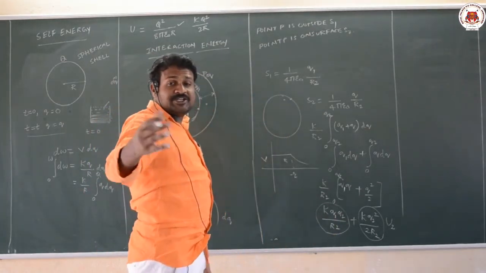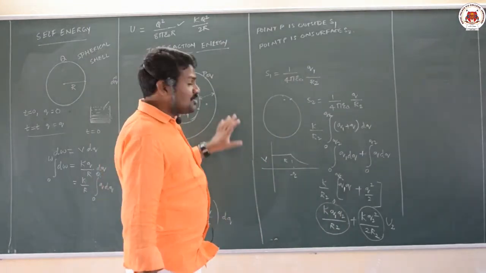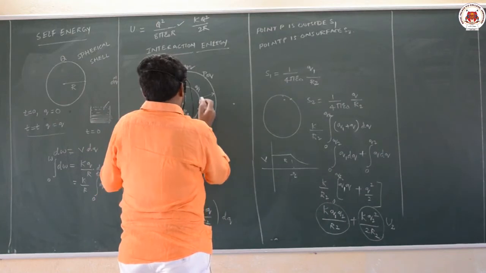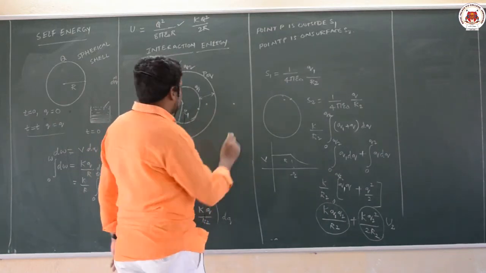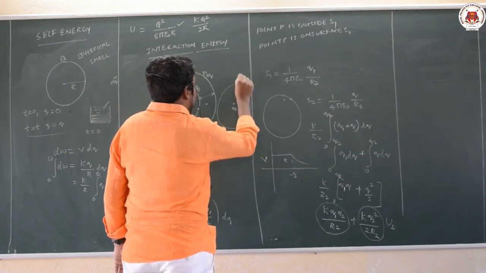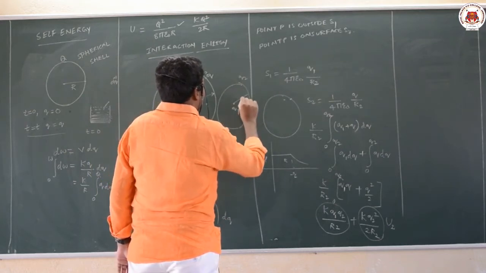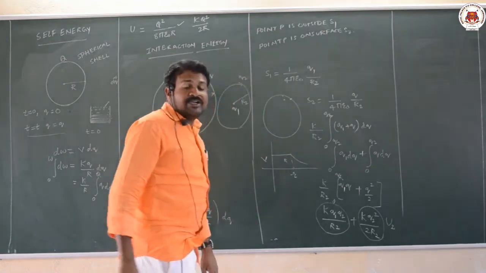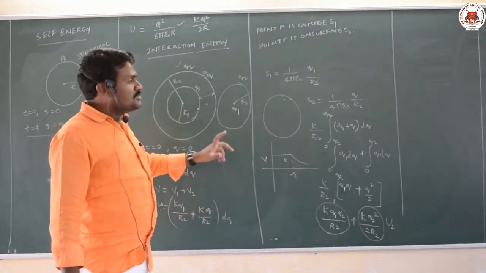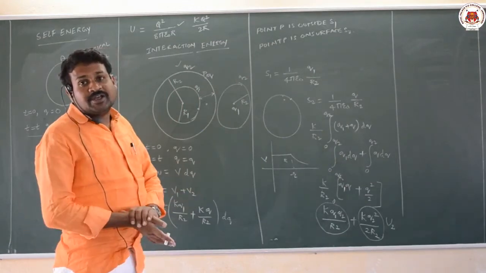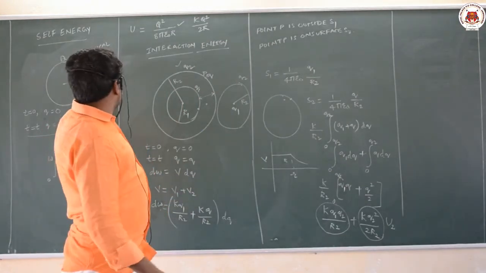Shortcut method for remembering this interaction energy: you just consider that this inner sphere is present at the center, whose charge is q1, and there is an outer sphere whose charge is q2, which is separated by distance r2 here. So this is the formula for interaction energy. Like this, we will calculate interaction energy. This is about self energy and interaction energy.